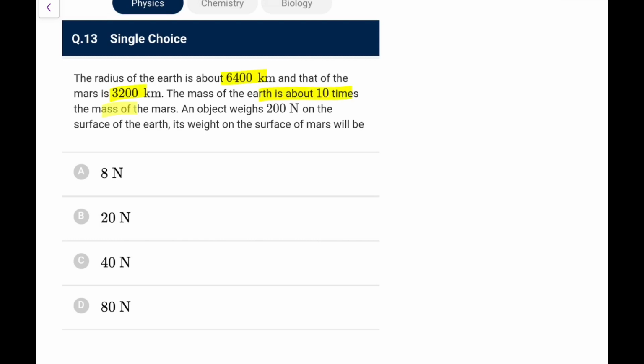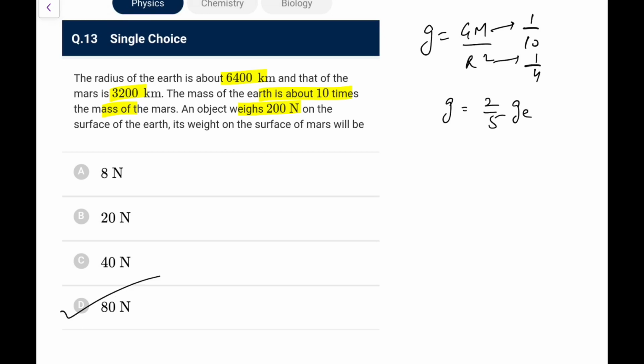Mass of earth is about 10 times the mass of the Mars. Object 200 is on the surface of the earth, and surface of the Mars will be, so that depends on the value of g. g, you know, is GM by r square. So if I take for the Mars, the mass is 1 by 10 and radius is half, that is 1 by 4. So g will be 4 by 10, or you can say 2 by 5 of g of earth. So the weight will also be 2/5. 2/5 means that is 80 newtons. Go for option D in this.